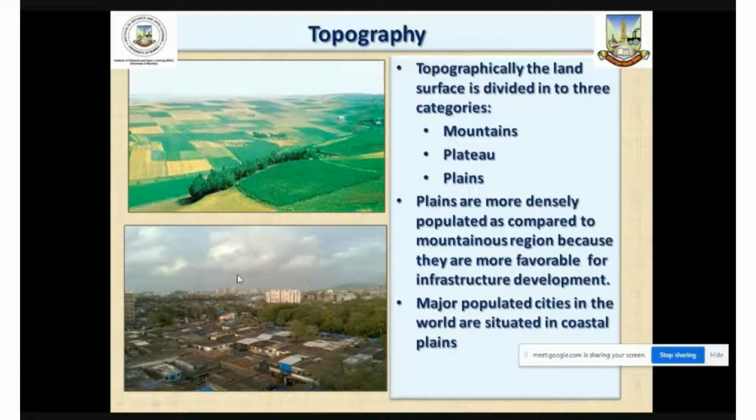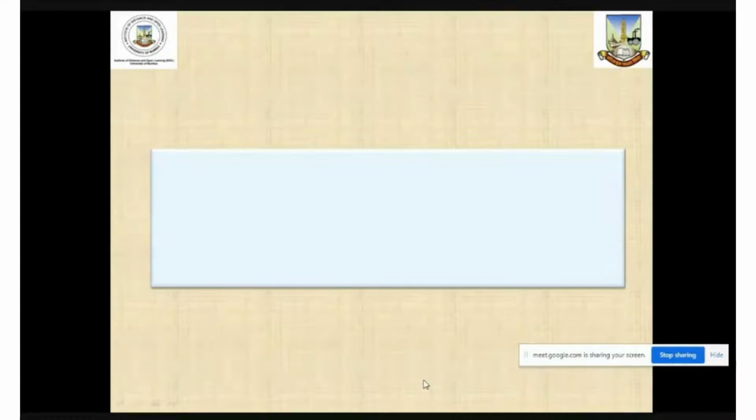Similarly, in the coastal plain, if you look, this is the photograph of one of the slum areas in Mumbai. The coastal plains play a significant role in the concentration of population because various kinds of economic activities are performed on a larger scale in the coastal plains.